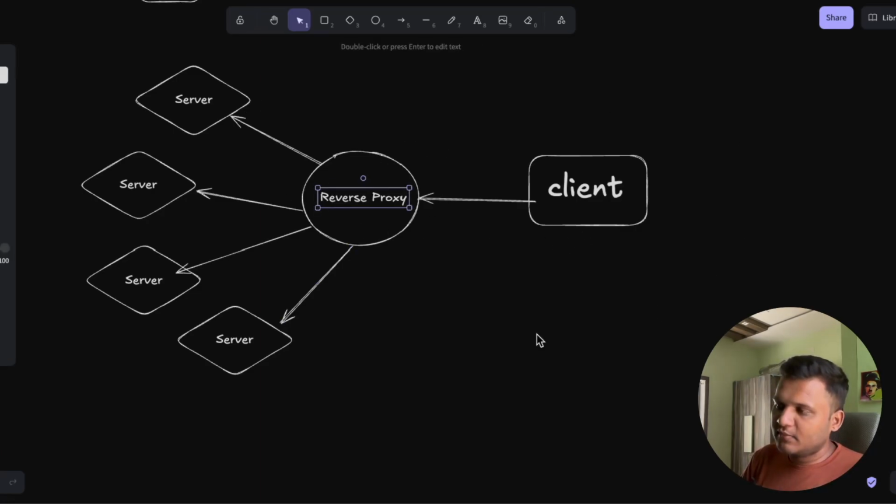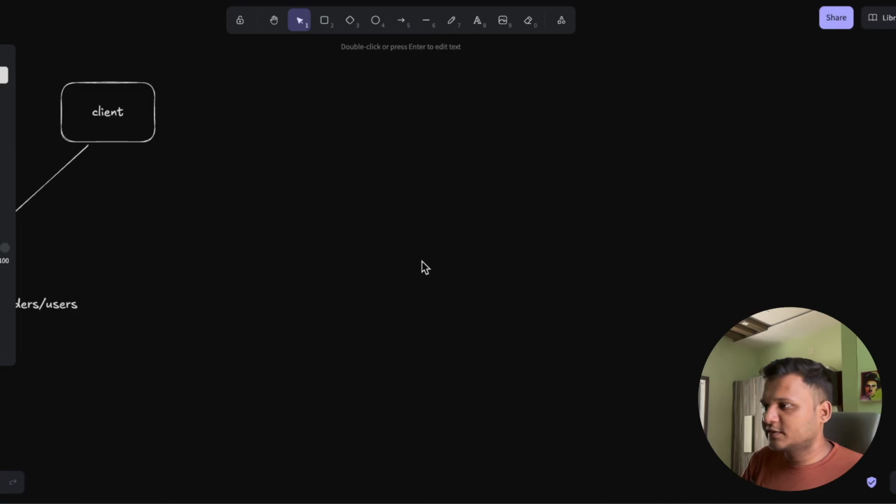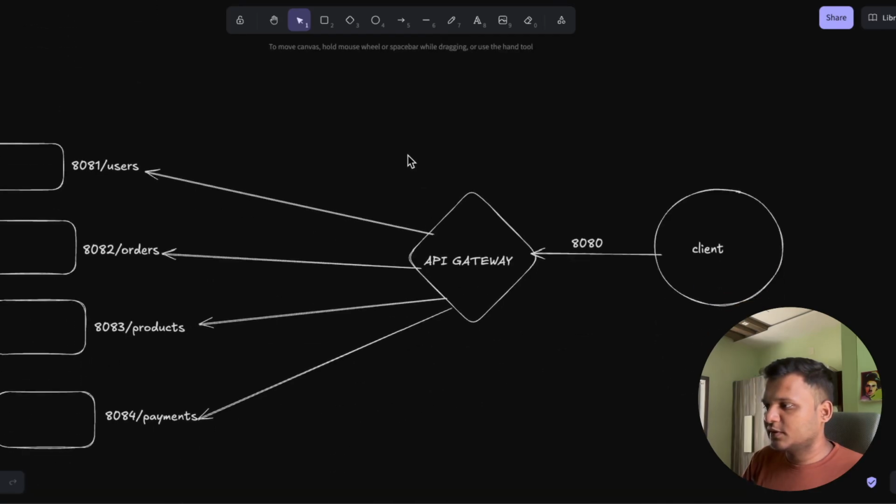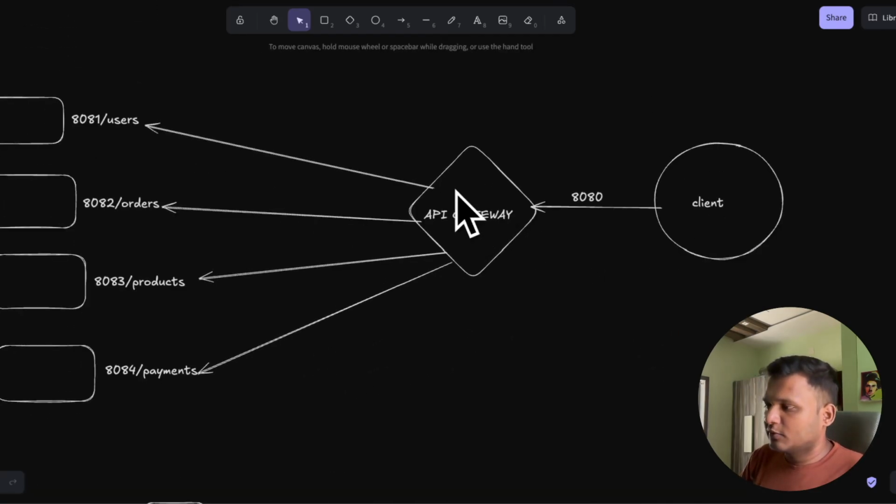So this same logic of the reverse proxy is used in the API gateway. This API gateway distributes and forwards the request to whichever service the client wants to use, right? So that's how API gateway acts as a reverse proxy service, right? And yeah, what are the features of this API gateway?